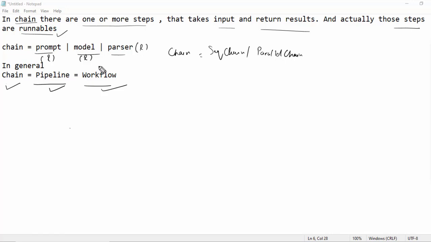A runnable is a part of a chain, and a chain has a lot of steps which are arranged based on the programming logic.